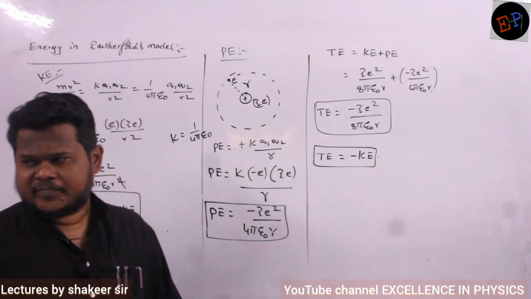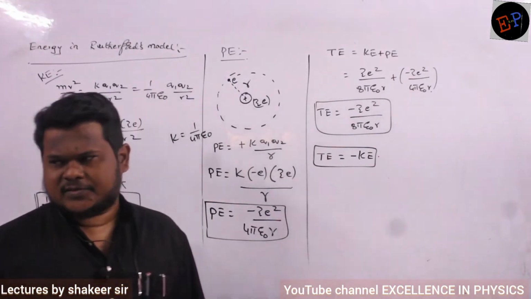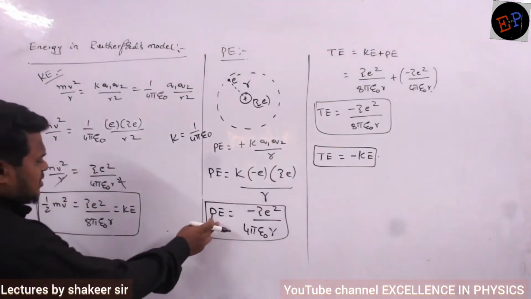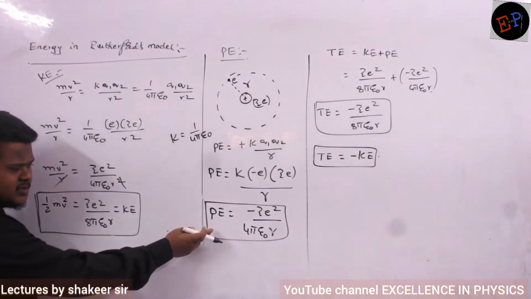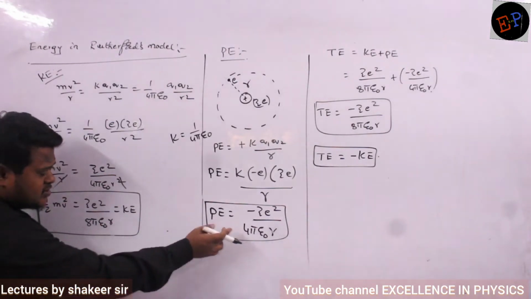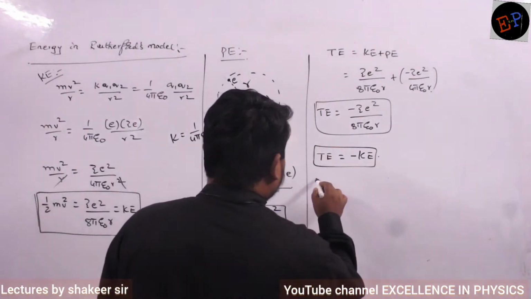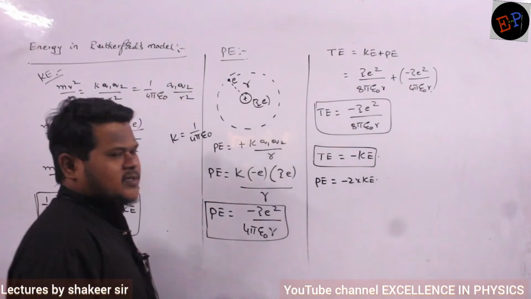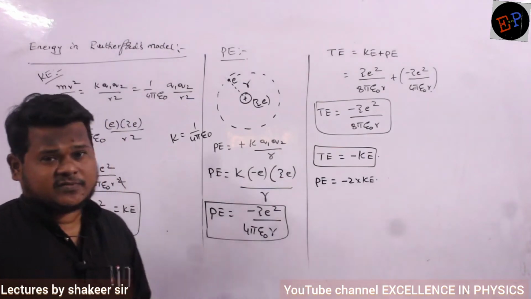Bits have come on these many times. What is the relation between total energy of the particle and kinetic energy of the electron rotating around the nucleus? This is the relation. Similarly, if you see the relation between potential energy and kinetic energy, again minus is one difference, and here potential energy denominator is 4. It means when compared to kinetic energy, its value is double. Clear? So potential energy is equal to minus 2 times kinetic energy. Are you able to understand?